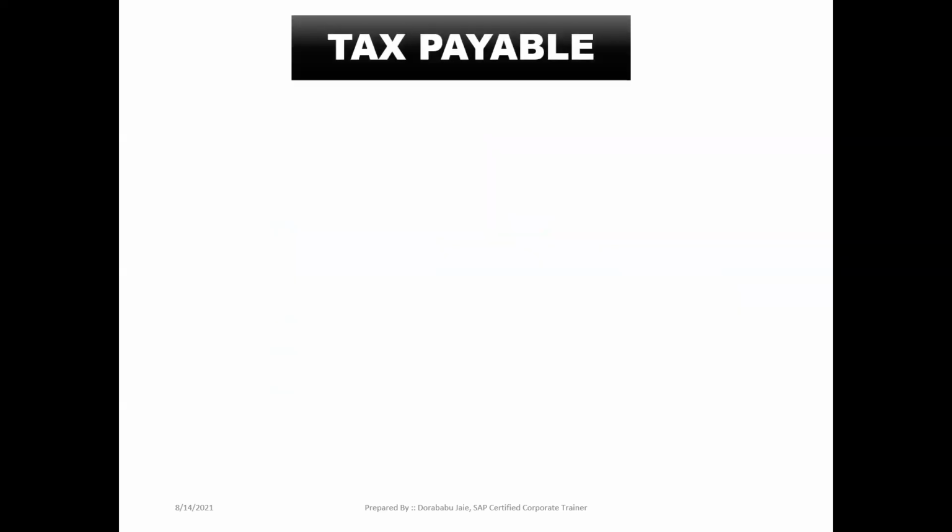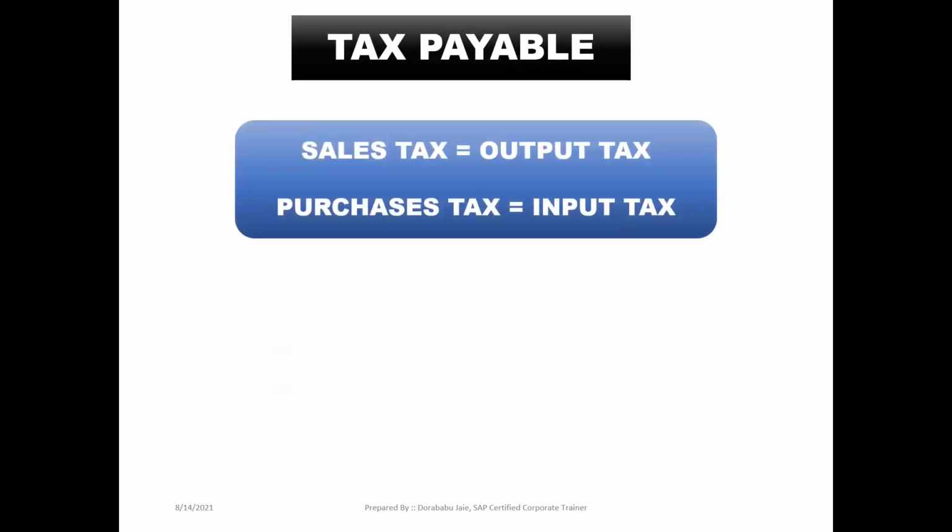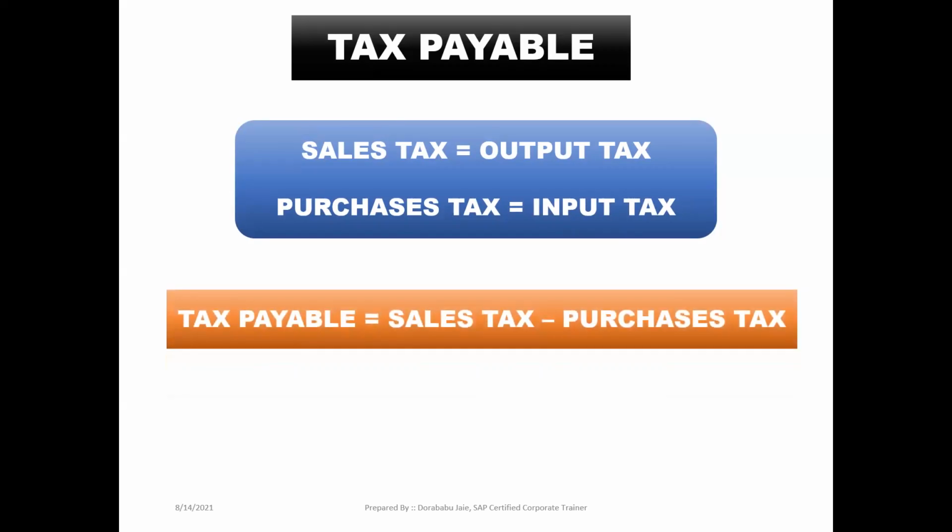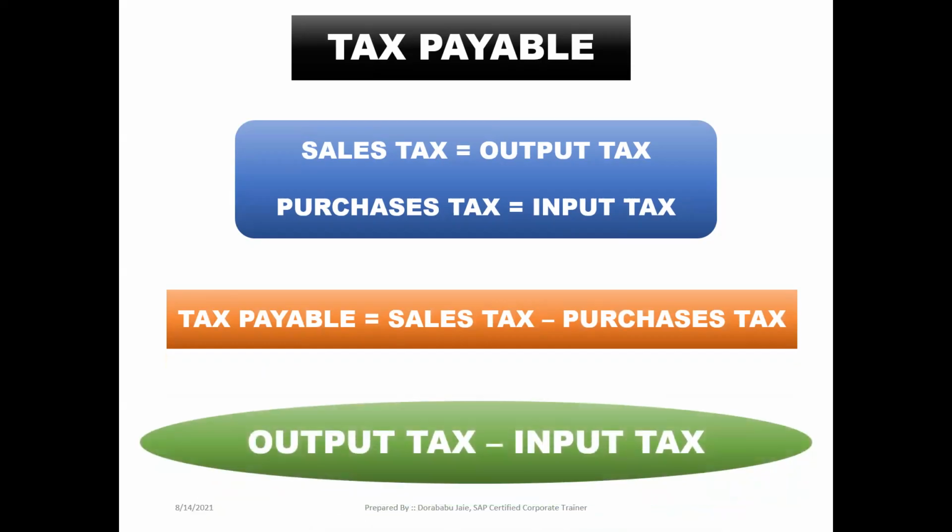Why are we doing the taxation, what is the main motto and the main purpose? To identify the tax payable value. How will we identify the tax payable value? Here, sales tax and purchase tax. Sales tax means output tax, purchase tax means input tax. The difference between sales tax and purchase tax is called tax payable. That is output tax minus input tax.